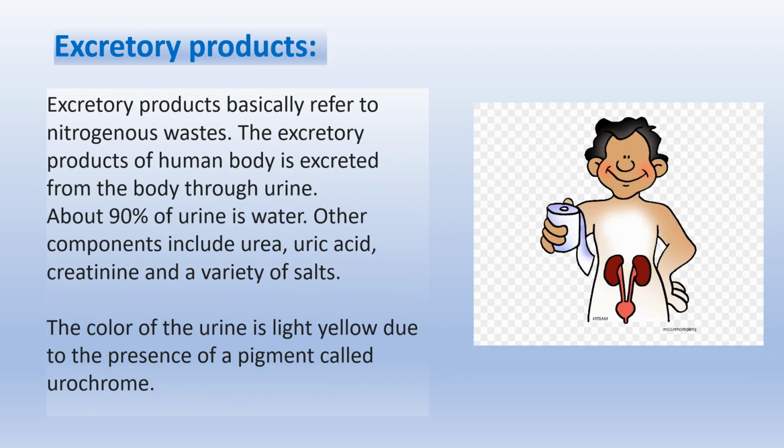Excretory products. Excretory products basically refer to nitrogenous wastes. The excretory products of the human body are excreted from the body through urine. About 90% of urine is water. Other components include urea, uric acid, creatinine, and a variety of salts. The color of the urine is light yellow due to the presence of a pigment called urochrome.